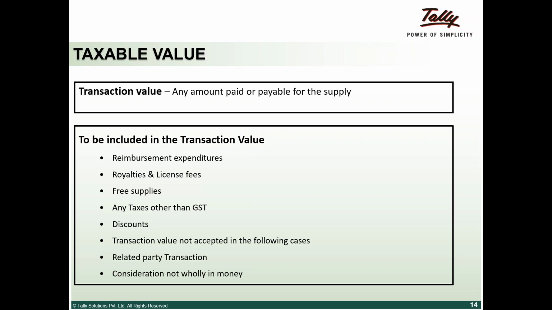You charge 20% on 140, which is 28, and that tax needs to be paid to the government. Shiv was also talking about discounts. There is something they have come out with clearly again. When I am selling the product, if the discount is predetermined, telling that if you're buying 100 units of X, I will give you a discount of 10%, that can be a part of the transaction value.